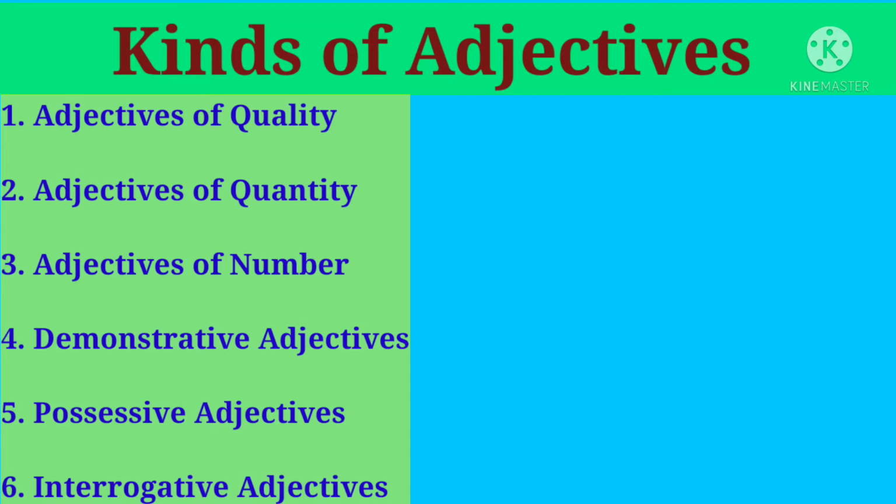Okay? Actually, they answer the question of what kind. For example, she is an intelligent girl. So here the word girl is a noun and the word intelligent is describing a noun. Okay, it is telling us about the quality of the noun girl. So that's why it's an adjective of quality or descriptive adjective.